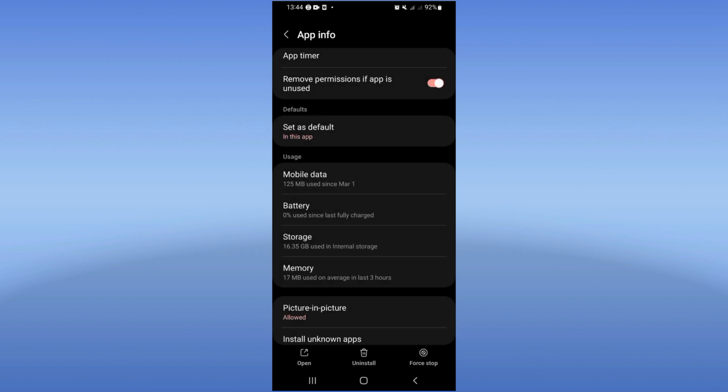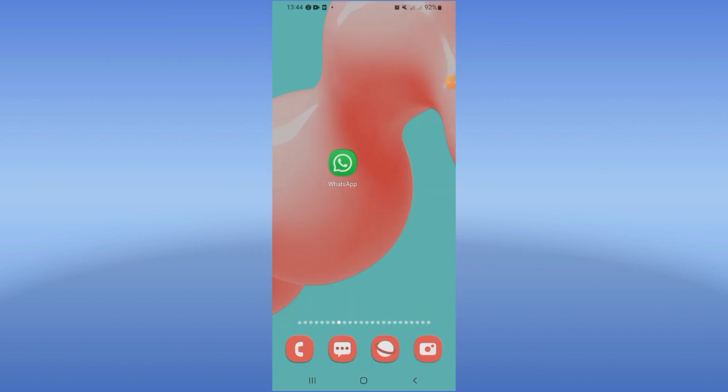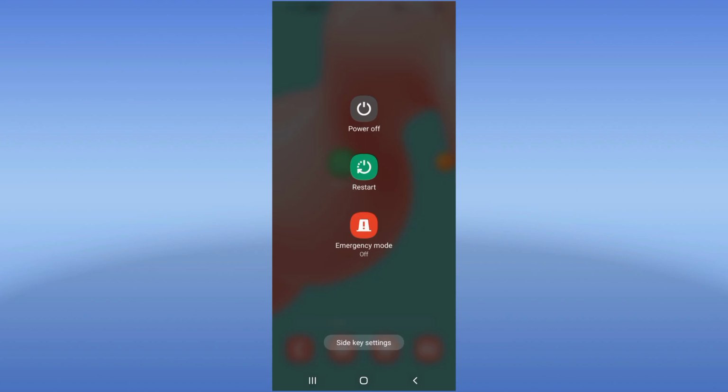Now what you should do, go to Play Store or App Store and right now update your WhatsApp, and after updating your WhatsApp restart your mobile phone and that's it.